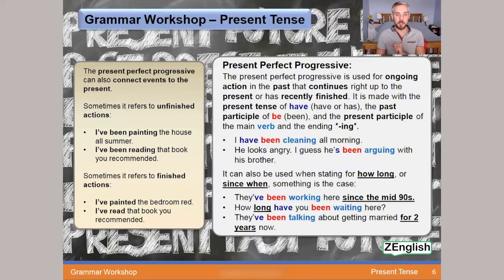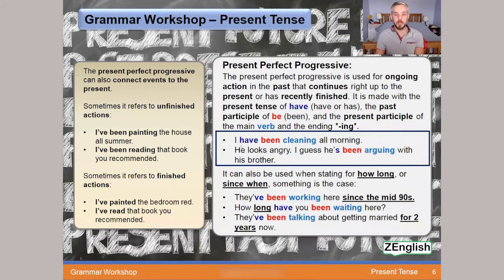Let's take a look at some example sentences. I have been cleaning all morning. So present tense of have, the past tense of be, so been, and the verb to clean in the present participle with the ing ending, cleaning. I have been cleaning all morning. And of course, again, we could use contractions. I've been cleaning all morning. So when we're saying this now in the present, we know that it was ongoing in the past. So the morning started a while ago. We were cleaning all through that morning in the past, right up till now in the present.